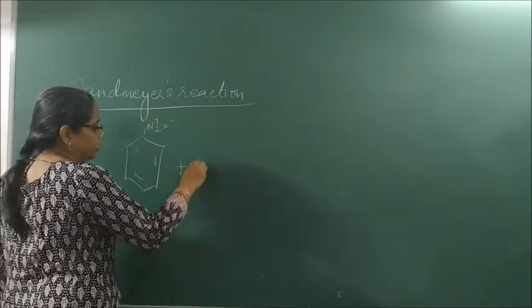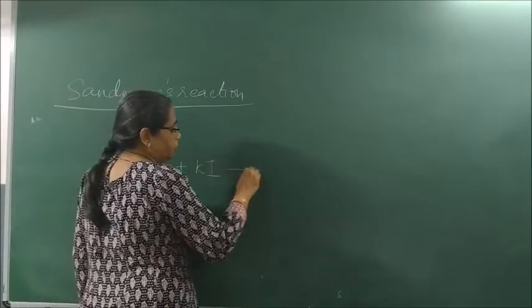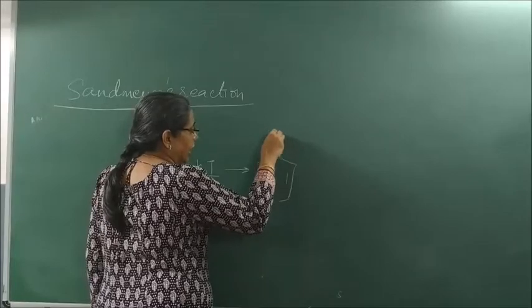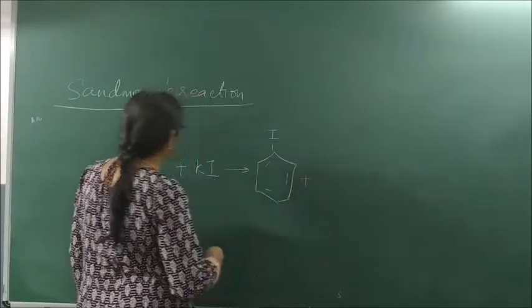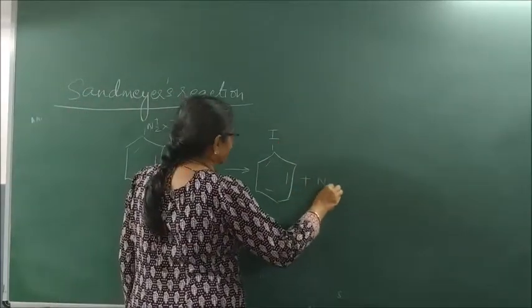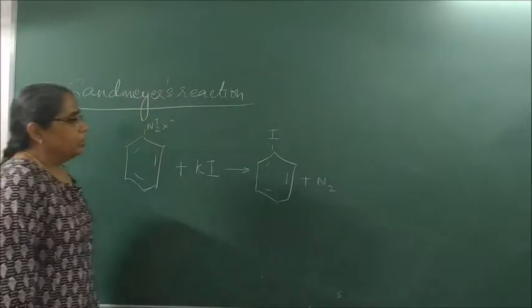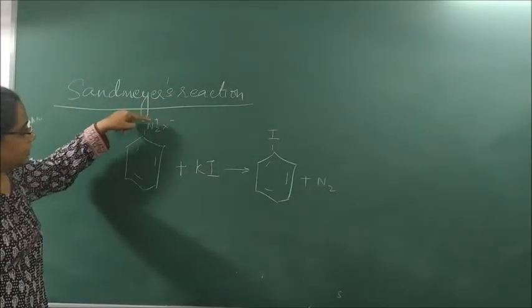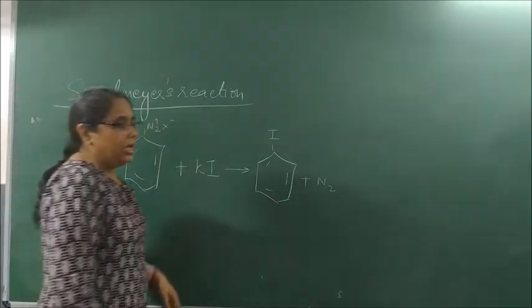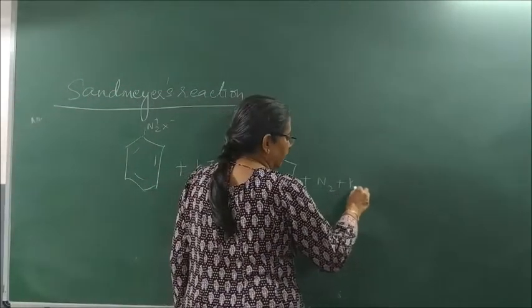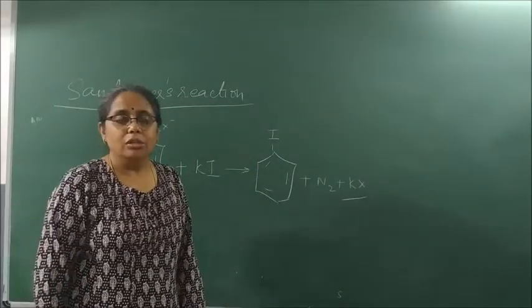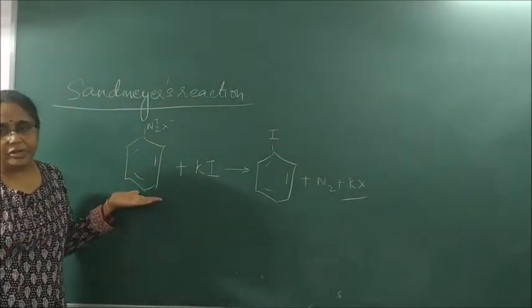When it reacts with KI, it forms iodobenzene, and it releases N2. Clear? See, iodine goes and adds here, N2 is removed, and along with it KX is removed. Understood? So this is Sandmeyer's reaction.